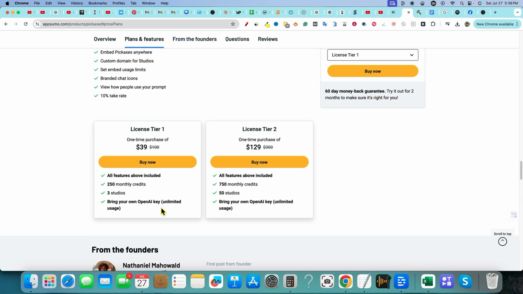Now, you have to think about what's going on in the back end. If you build a chatbot or an AI tool, and then users come and sign up and use it on top, there are options. They're going to be able to bring their own API key as a user, but they're also going to get a certain amount of credits. But you're going to be paying for those credits with your account, right? You're obviously not going to be able to go big time and sell this product with the credits they're giving you right here. You're actually going to need to bring your own API key, and you're going to be paying the bill.